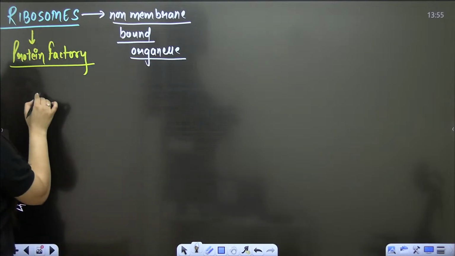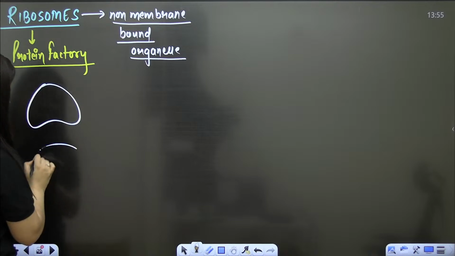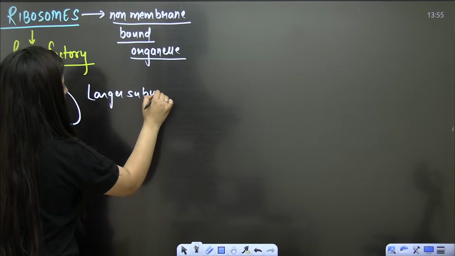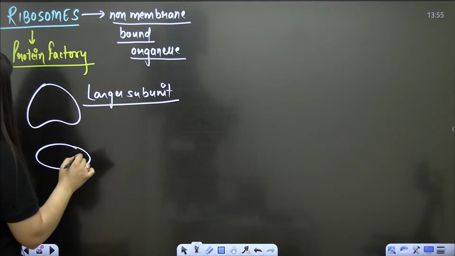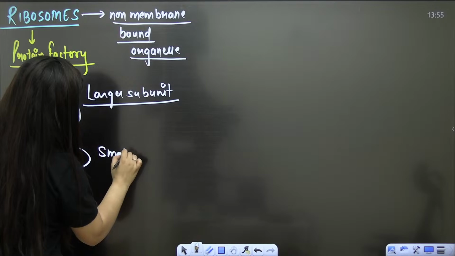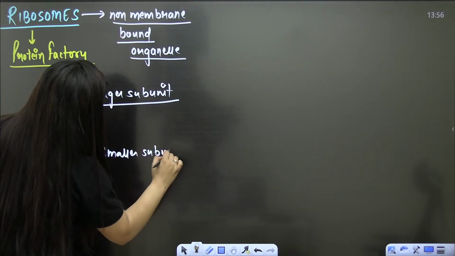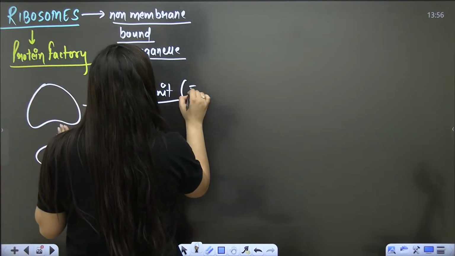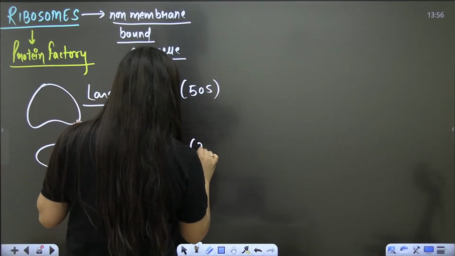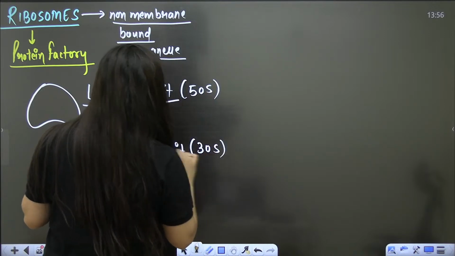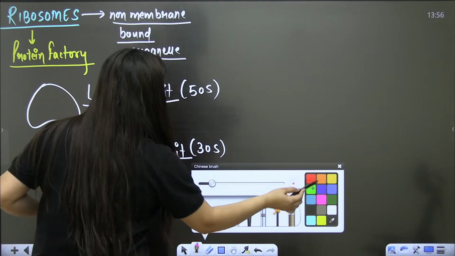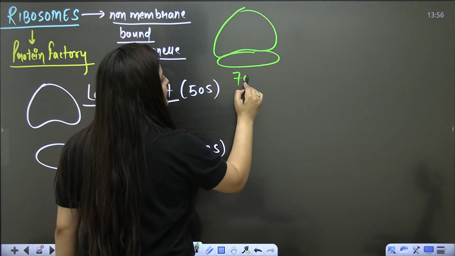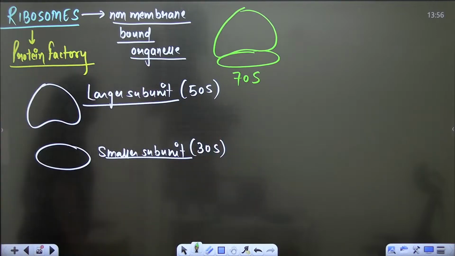In the ribosome, you will see 2 subunits, the larger subunit and the smaller subunit. We will see the same thing in the eukaryotes also, but here I will discuss the prokaryotes only. Larger subunit is 50S, smaller is 30S. So the ribosome in prokaryotes is a 70S ribosome.